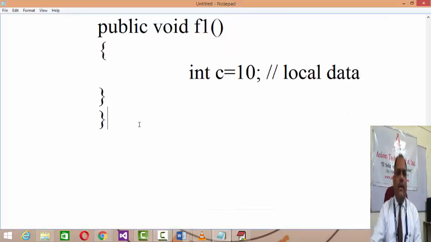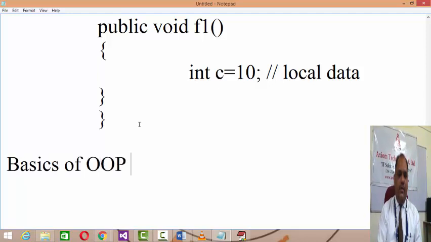Okay, now after understanding data types, let us have a discussion on the basics of OOP using Java.